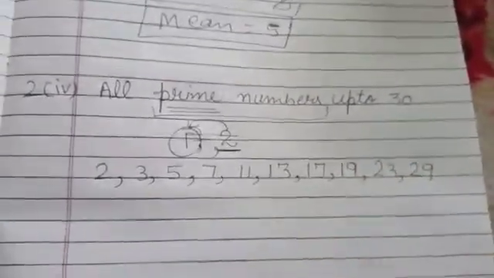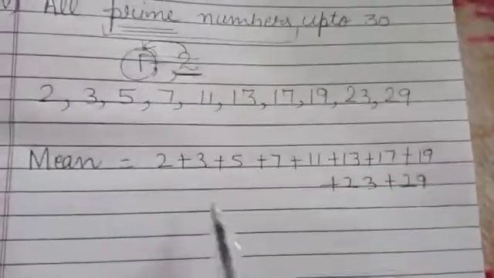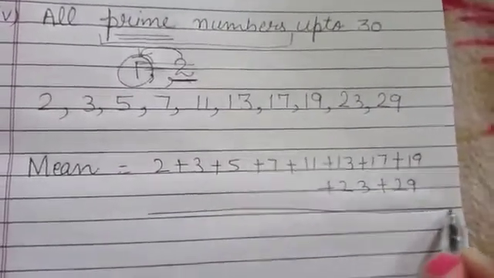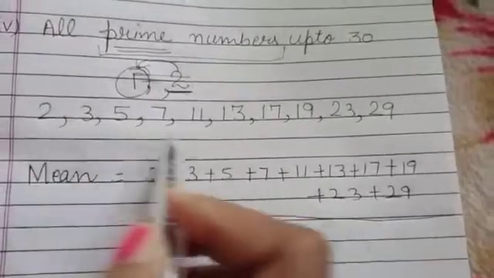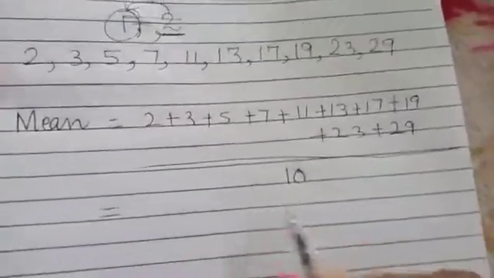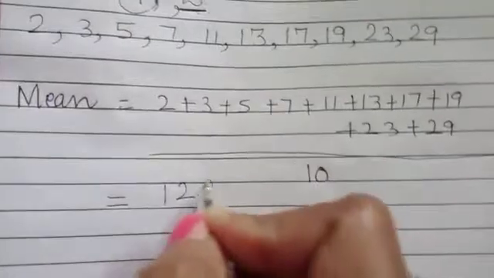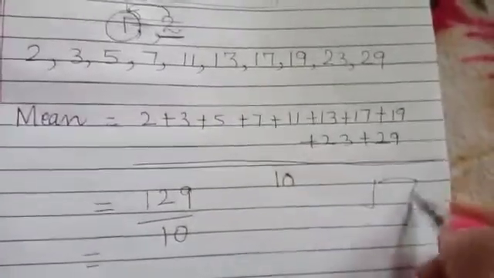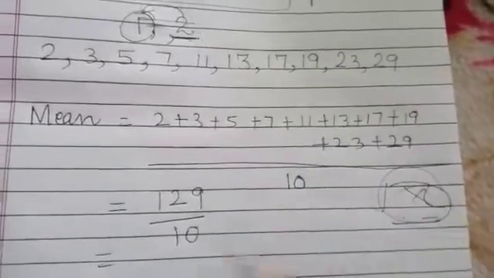Now we will find its mean. So I have to add all the numbers and now I will divide it with the number of values. Number of values, I have counted them. These are 10. Now after adding, we'll divide it with 10. Sum is 129 divided by 10. So rather than this division in this case, beta, you can just simply apply the decimal.